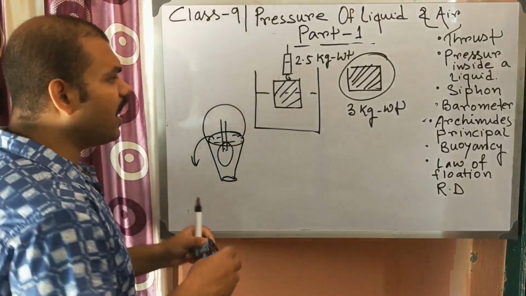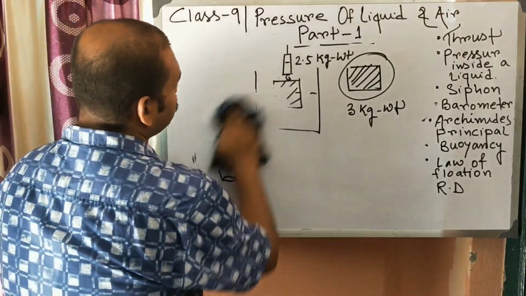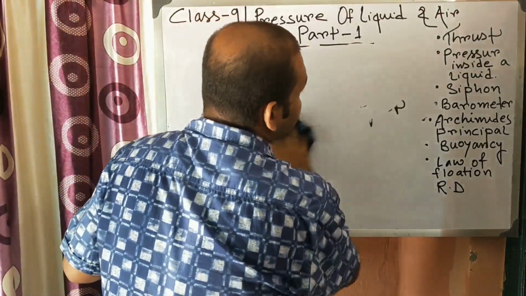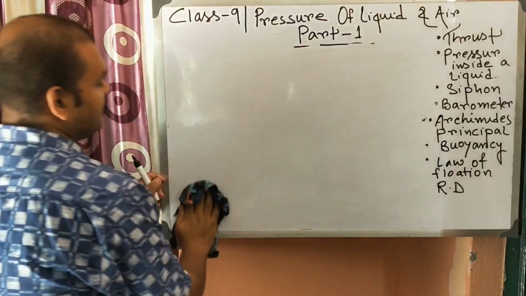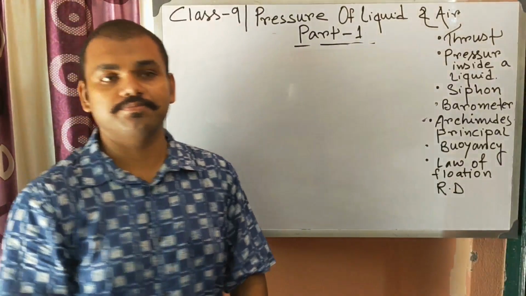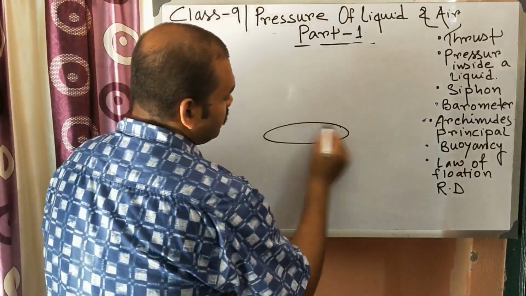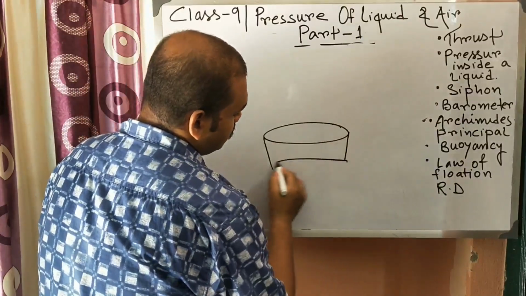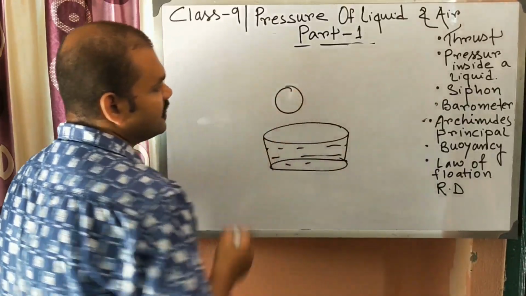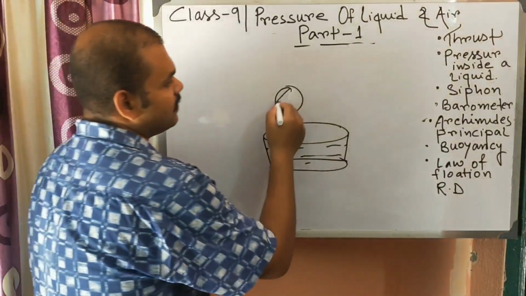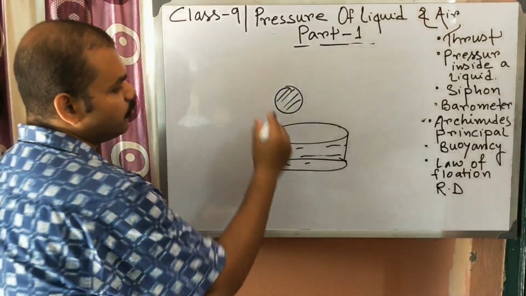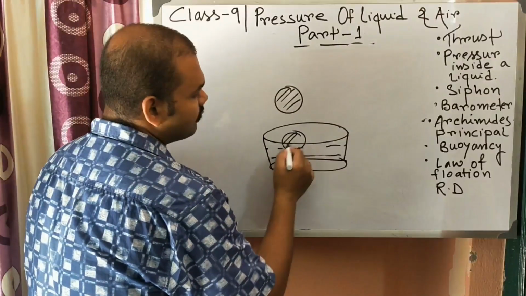Now, what is buoyancy? Do you know what buoyancy is? Buoyancy is the upward force acting on a particular body. I am giving you one simple example. Suppose there is a tumbler with some water in it. Now if you have a red colored plastic ball which is full of air and you put the ball over here, the ball will float.